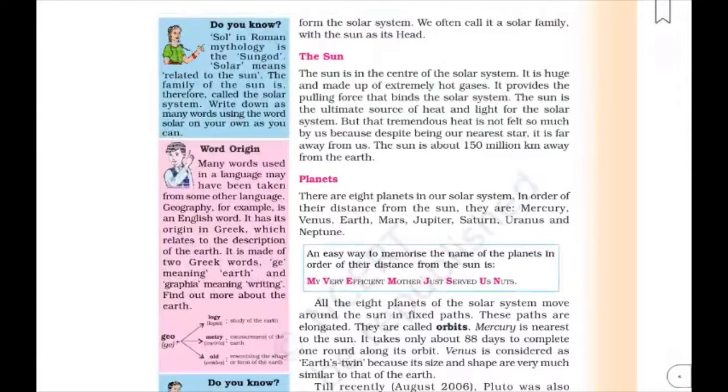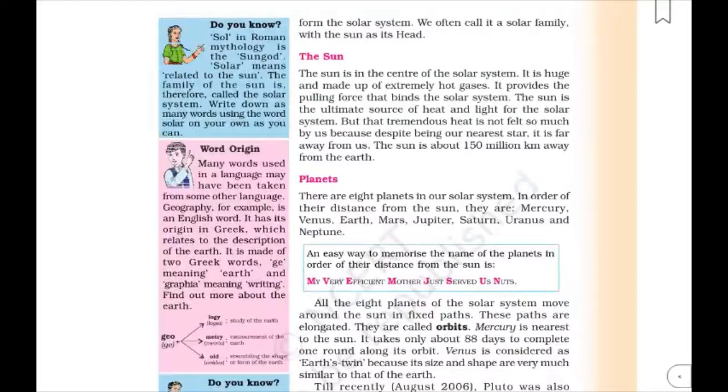The sun is made of extremely hot gases and it provides heat and light to the rest of the solar system. It is about 150 million kilometers away from the earth. As the sun is the center of our solar system, you must be knowing about it.